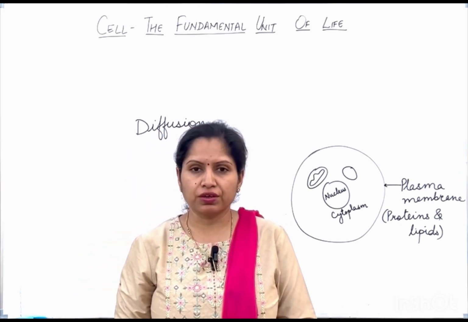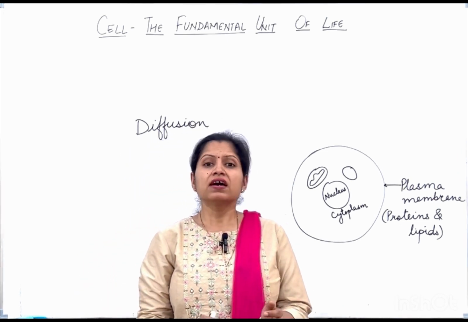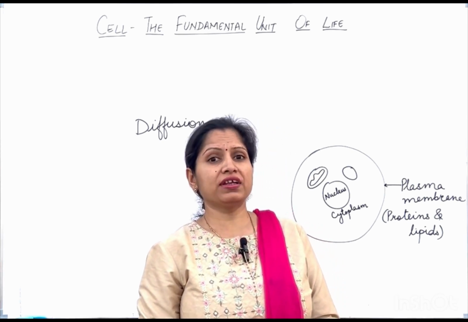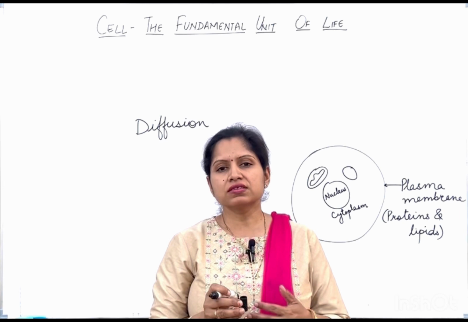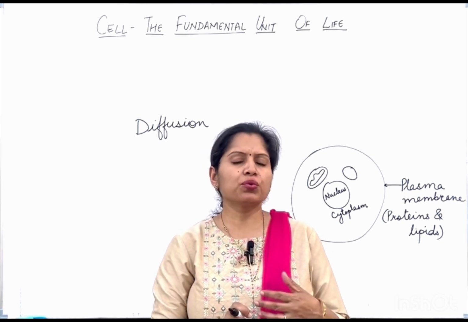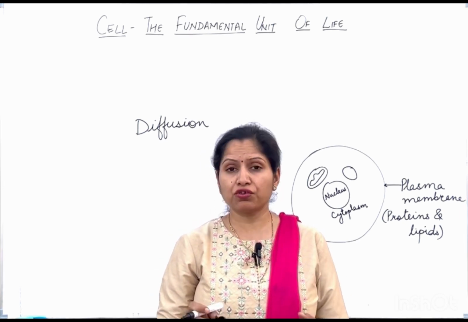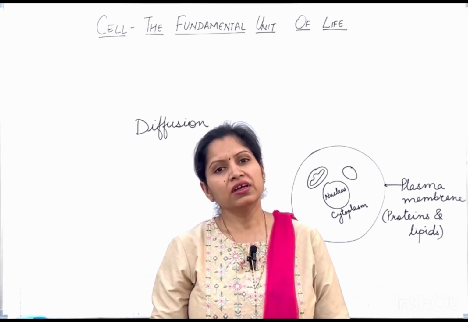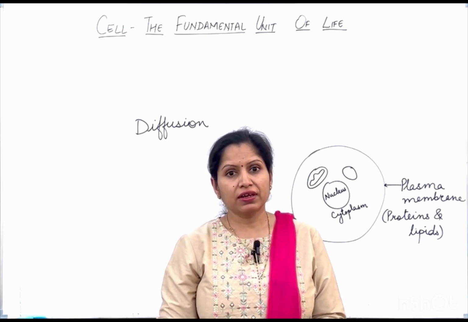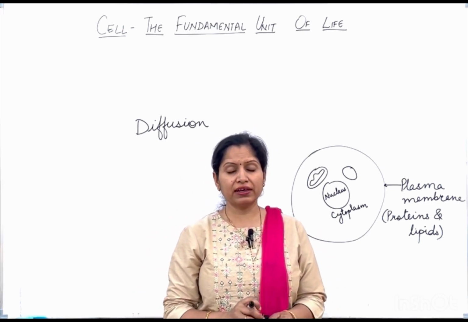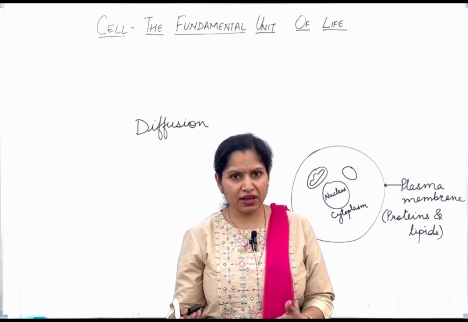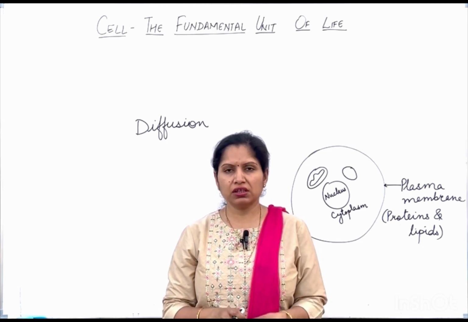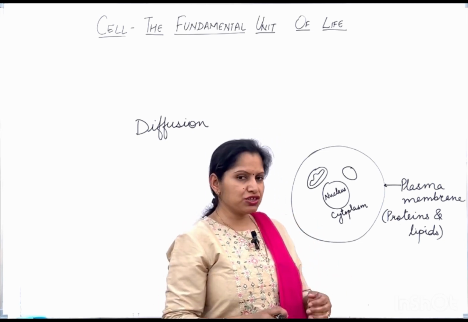Now coming to a very important topic, that is diffusion. What is diffusion? Movement of solutes from a region of higher concentration to a region where its concentration is low, that is known as diffusion. So whenever any solute goes from a region where it's in high amount to a region where it's low, that is known as diffusion. By the process of diffusion only, oxygen and carbon dioxide, apart from that, nutrients and waste material move in and out of a cell. I'll show you how.